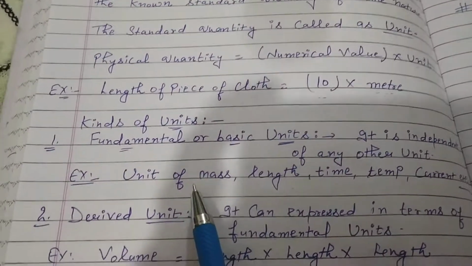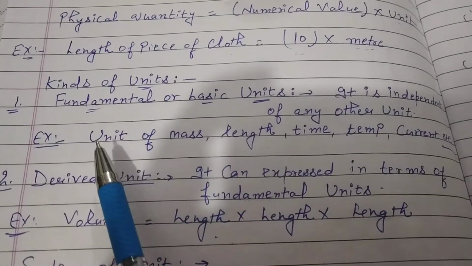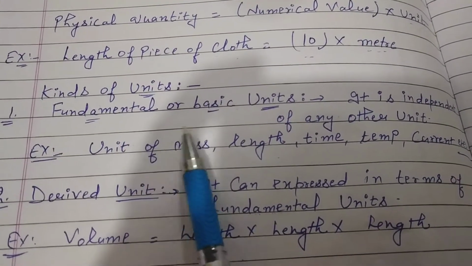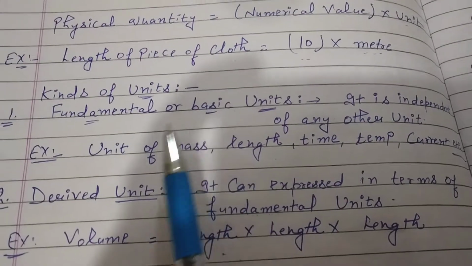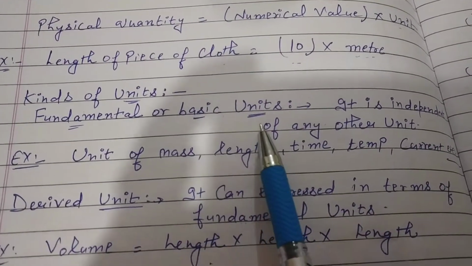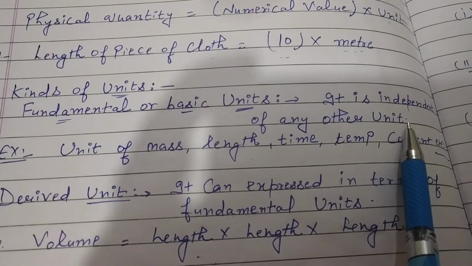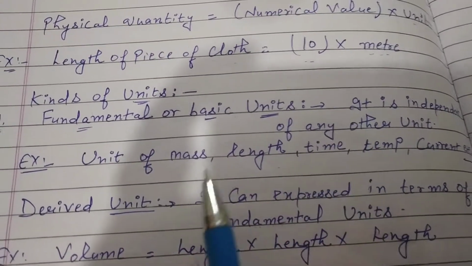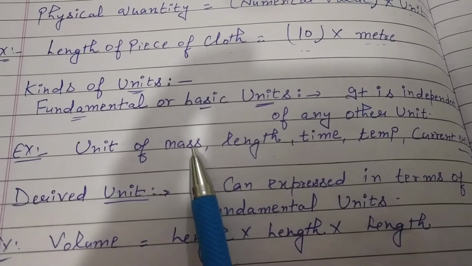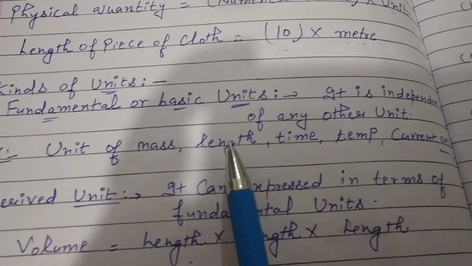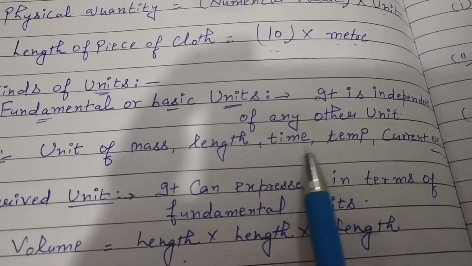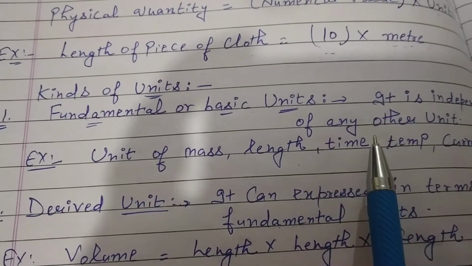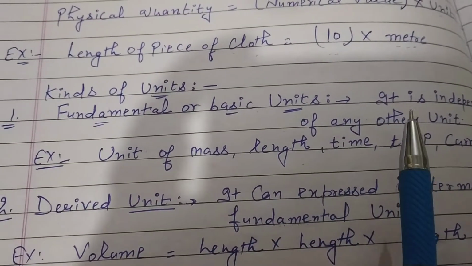After then come to kinds of unit. First one is fundamental or basic unit. So what do you know about fundamental or basic unit? That is the unit that is independent of any other unit. That means it doesn't depend upon any another unit. For example, unit of mass. What is the unit of mass? Kilogram. After then length, time, temperature, current. These all are fundamental or basic unit. These do not depend upon any another unit.